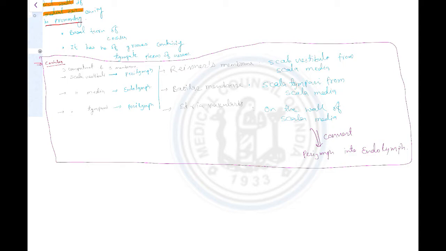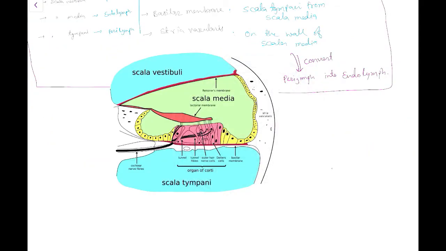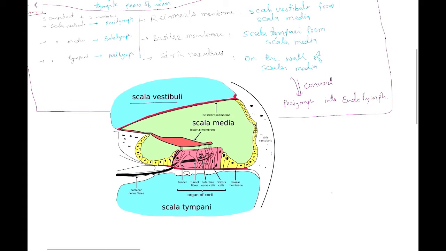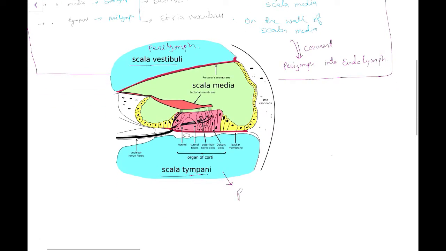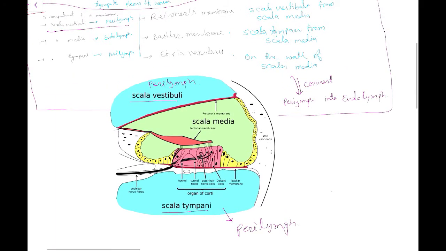Let's see an image. Look at this picture. This one is the scala vestibuli. Scala vestibuli contains perilymph, so this one is the perilymph. Scala tympani also contains perilymph.